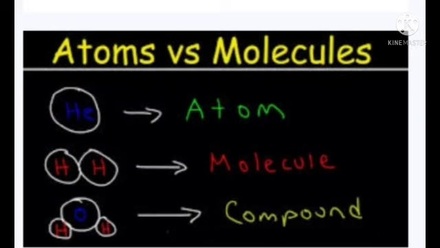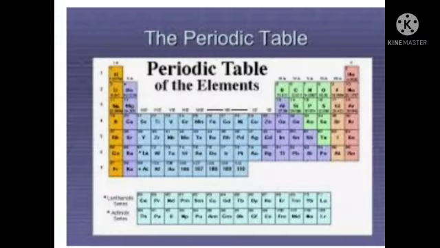Then atoms may or may not exist independently, but molecules can exist independently. So what's the difference between atoms and molecules? Atoms may or may not exist independently, but molecules can exist independently. So today we have learned what are chemical changes, then what is an atom, what are molecules.